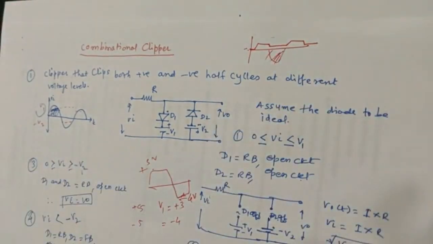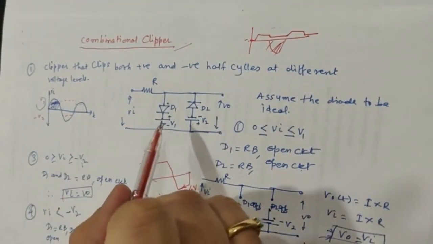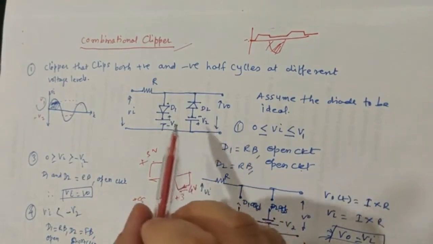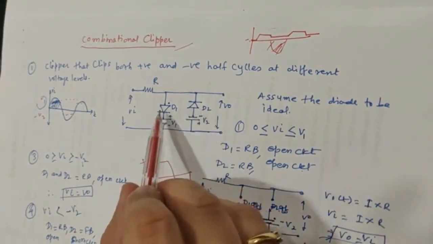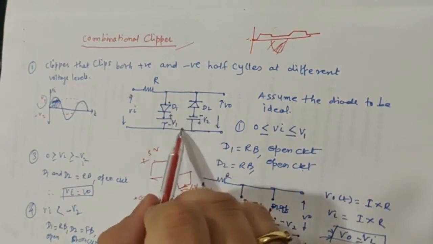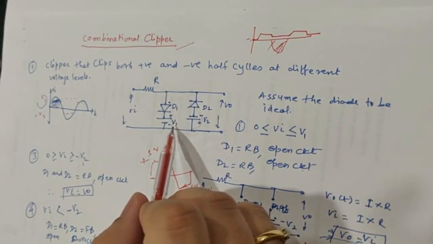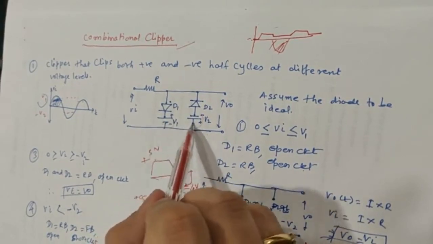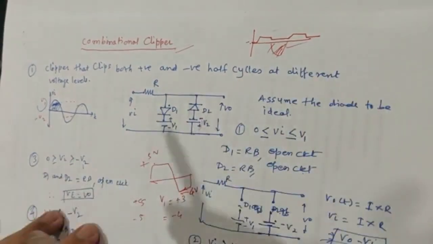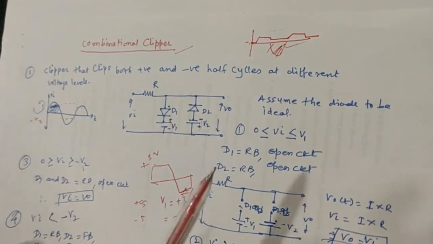This can also be done by using the combinational clipper. So in that case we need to take both the batteries to be positive, remember. The diode combination will be as it is, only both the batteries will be positive. It will not be one positive, one negative. Both the batteries will be positive.